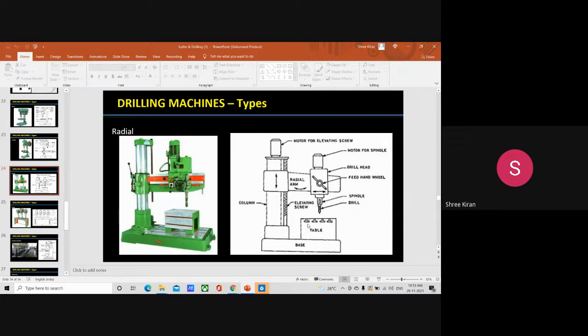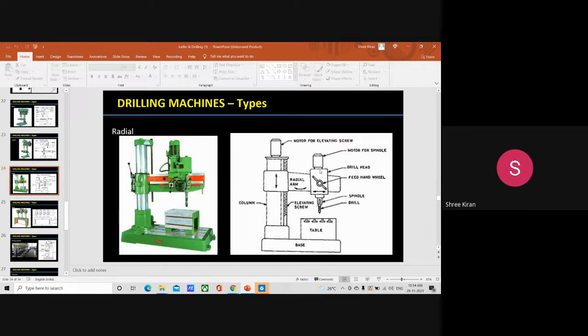This machine is named so for this reason. Then it consists of parts like the same. This is the base, and this is the column, and this is the radial arm, and this is the drill head. And this is the driving mechanism. So all this comes into the parts of the radial machine.